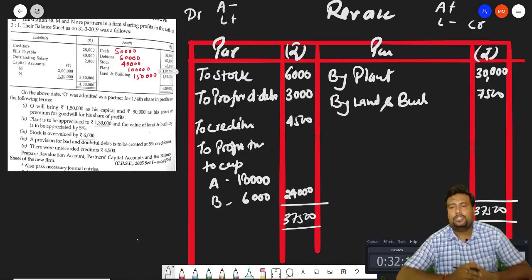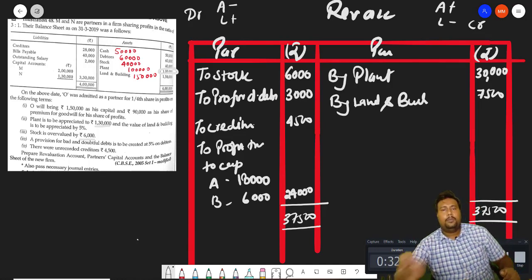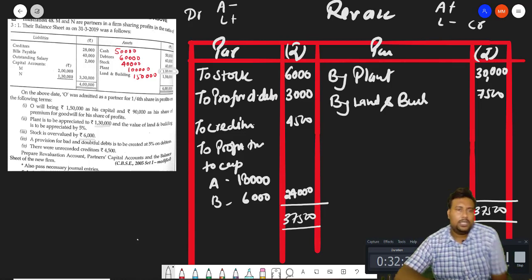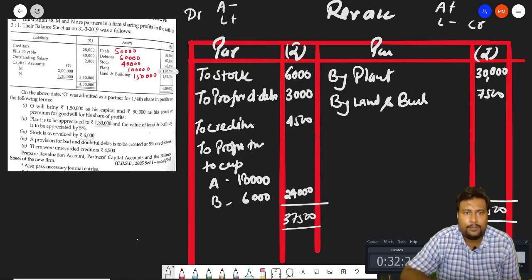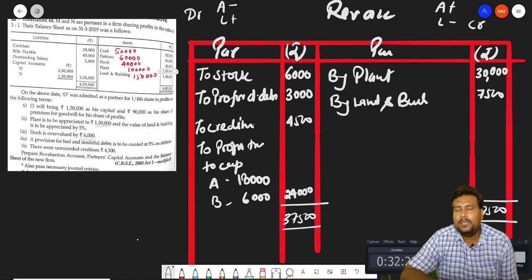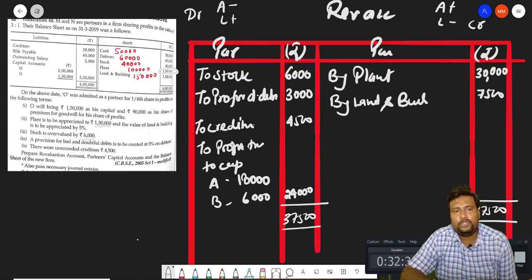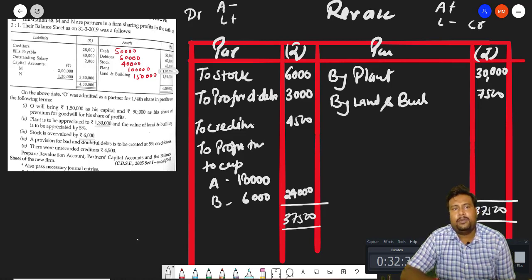So this is the way we can make the revaluation account. Any specific problem in this question? Please see this. If you feel any problem, please let me know.